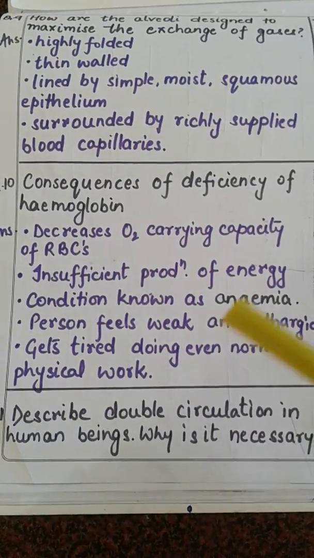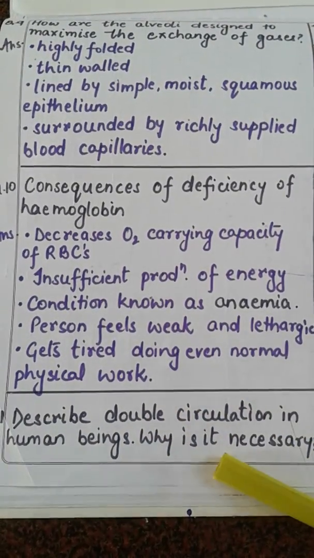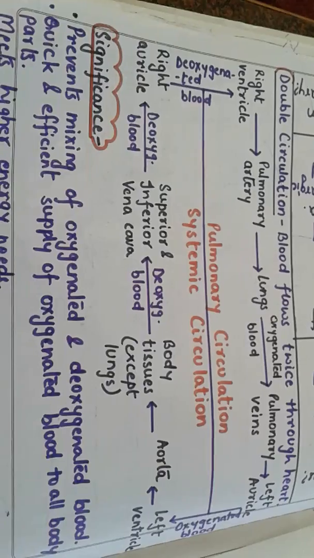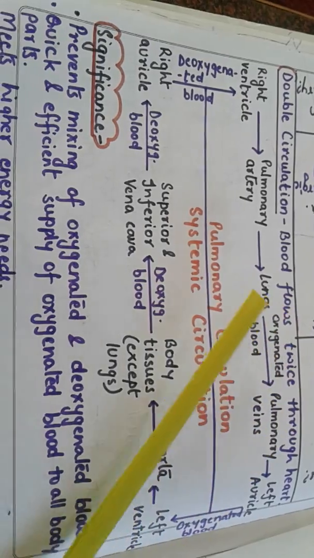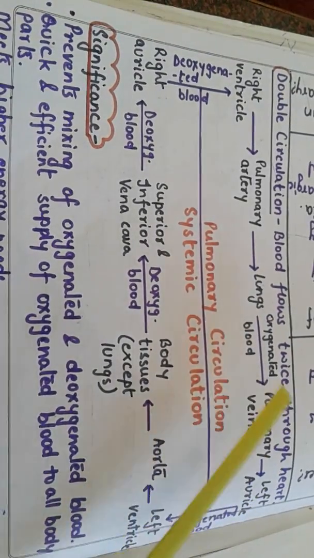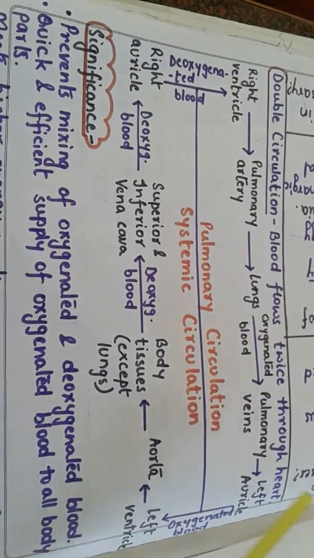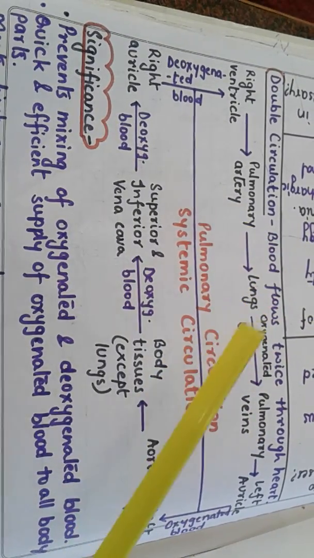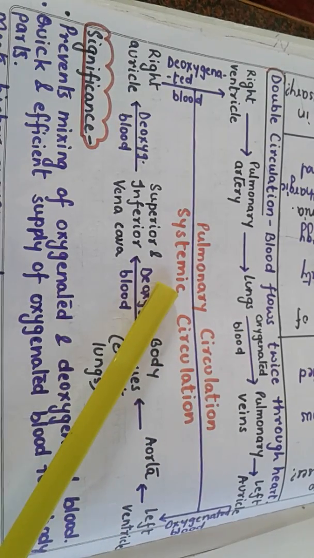Our next question is, describe double circulation in human beings and why is it necessary? So what is double circulation? Double circulation is when the blood flows twice through the heart. When the blood is flowing twice through the heart, this circulation is known as double circulation. It comprises two parts, that is pulmonary circulation and systemic circulation.